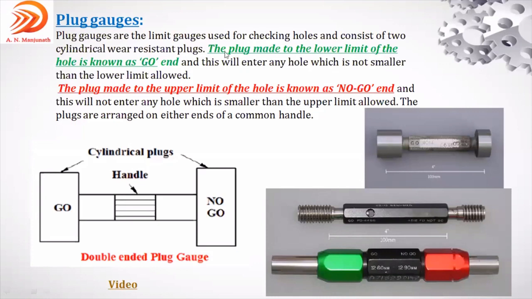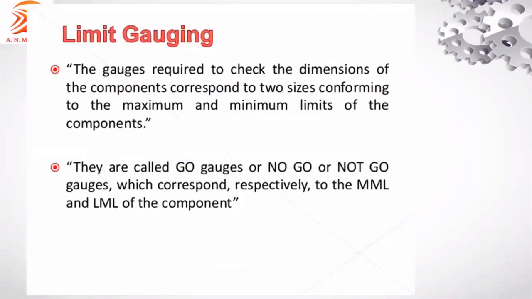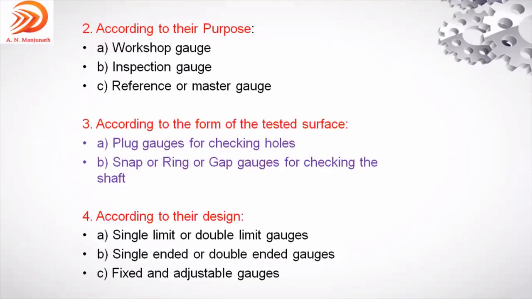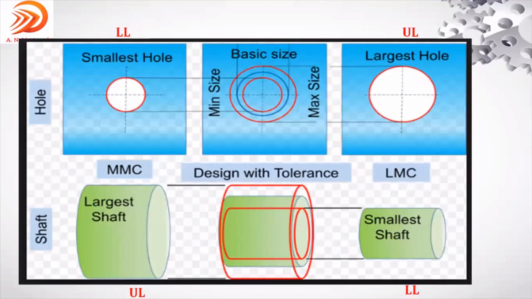See here, the plug made to the lower limit of the hole is known as the go end. As I discussed in the previous slides, the go gauge is made to the lower metal limit. The go gauge represents the lower limit of the hole.